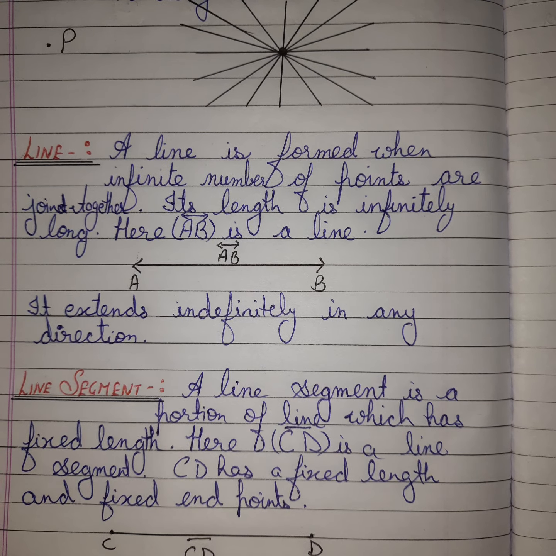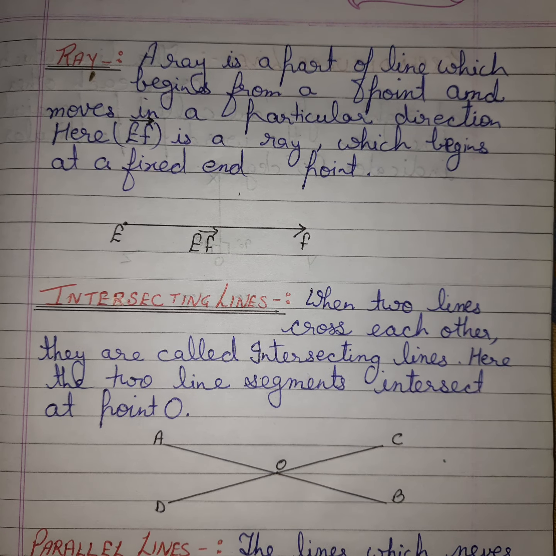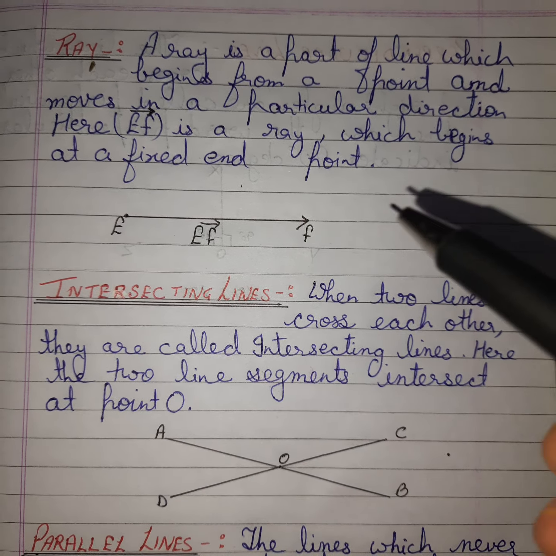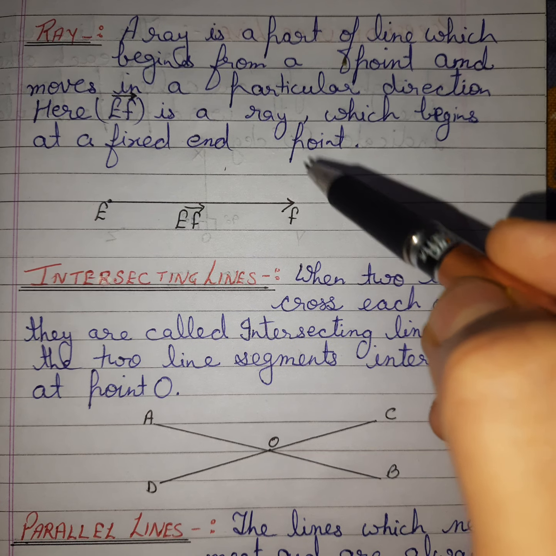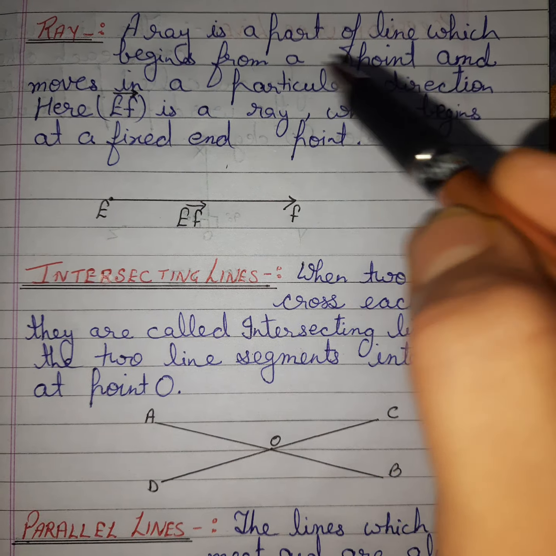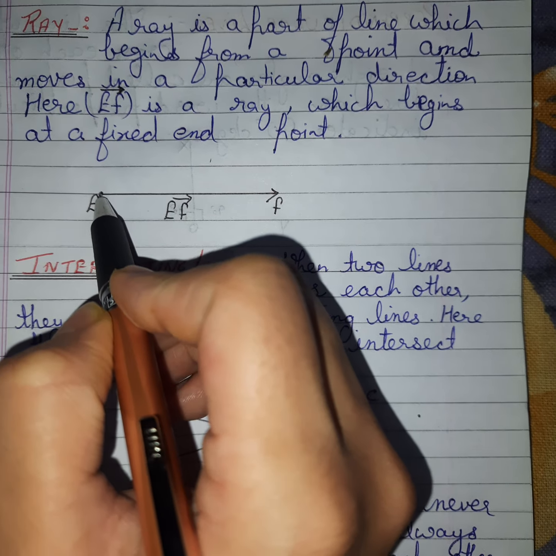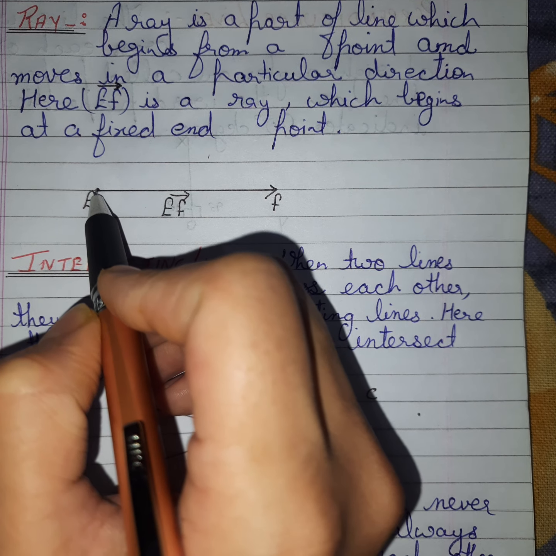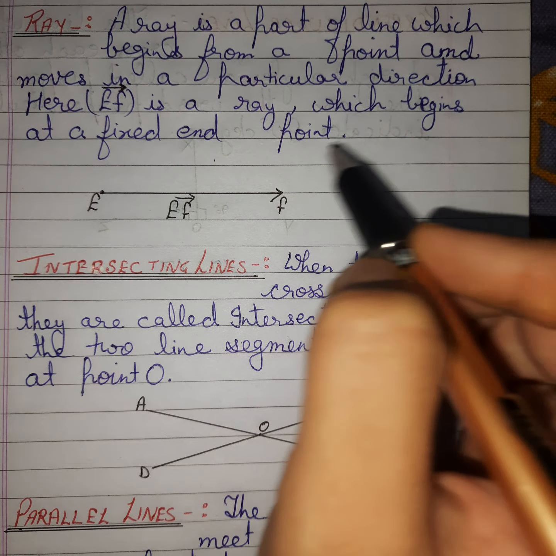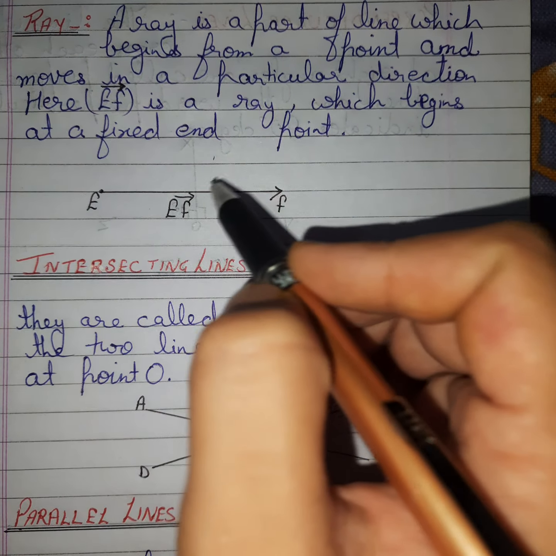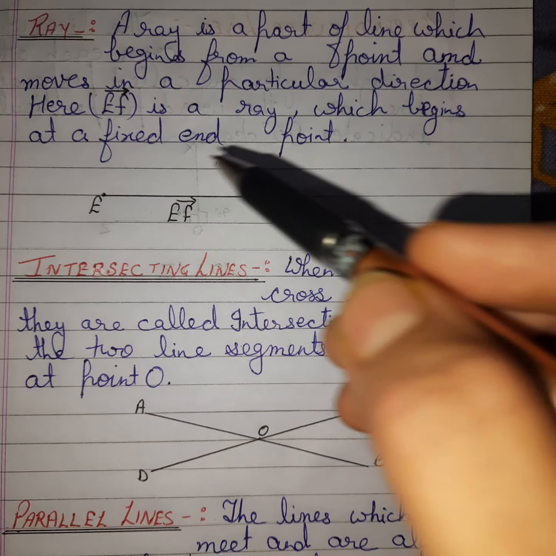Now next is ray. A ray is a part of a line which begins from a point and moves in a particular direction. Ray is a part of a line. It is just like a line only, but it begins from a point and moves in a particular direction. Means the starting point will be fixed. We will not change this starting point, but it goes infinitely in length. Along this side we can move according to our requirement. So this is called a ray.